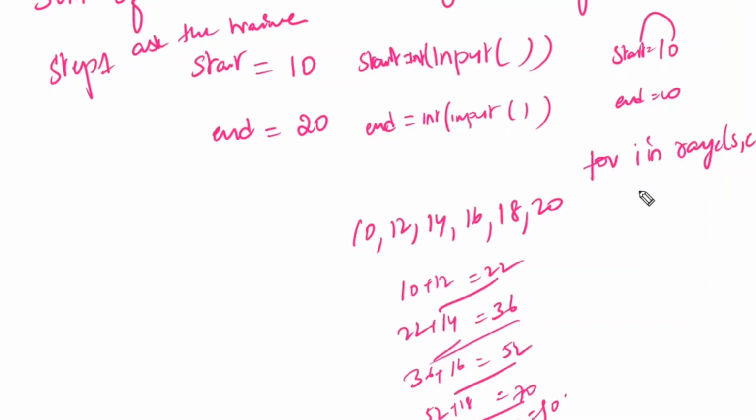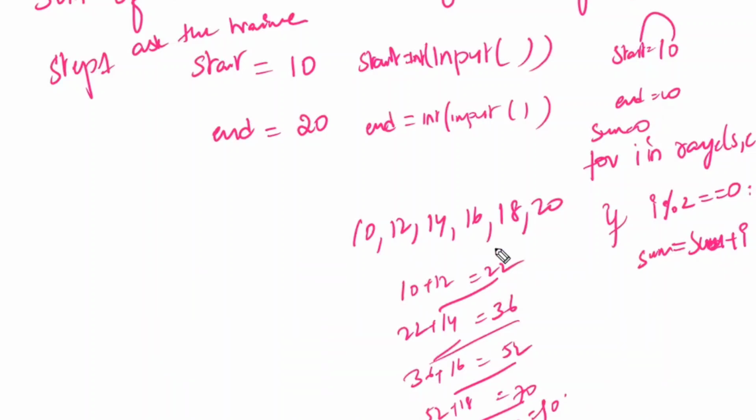How are you going to get the list of even numbers? Nothing but i divided by 2, modulus is equal to 0. This is the if you are going to write. If this i value satisfies, only that i value has to enter here, and only that i value has to be added to the sum. Initial sum is equal to 0. Sum is equal to sum plus i. Now whichever even numbers are there, only those even numbers will be added one by one automatically.